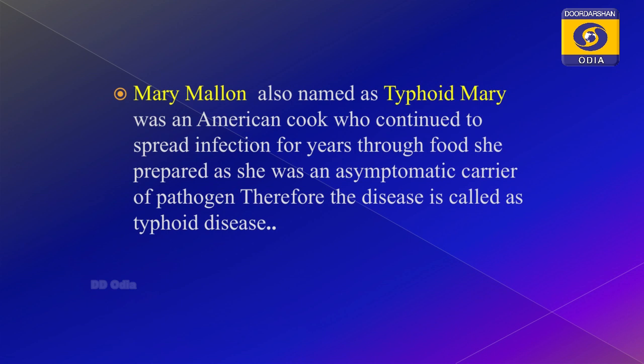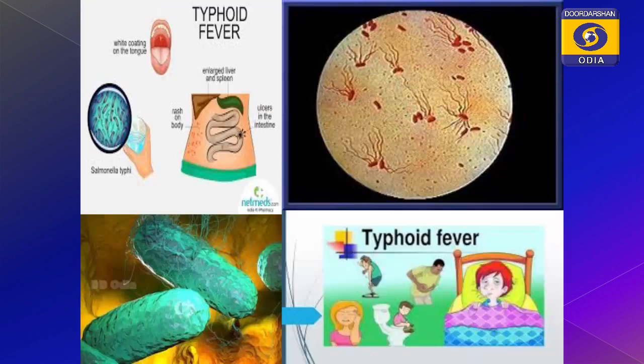For example, for typhoid, you see the first diagram. In typhoid you see a number of problems with the alimentary canal and the allied parts. In the diagram on the right hand side, there is the pathogen, the bacteria, the gram negative bacteria, and this bacteria is causing the fever, the typhoid fever. Why is this? You see the last slide: the unhygienic condition, due to which the person is suffering from the fever.